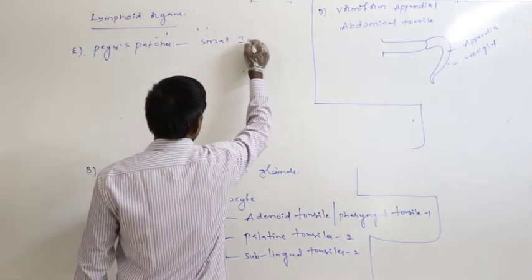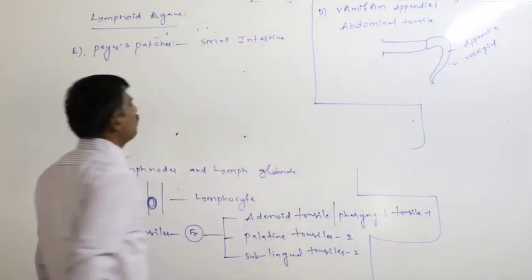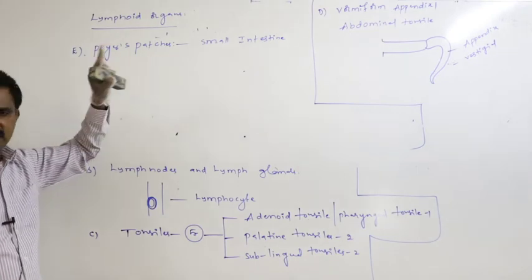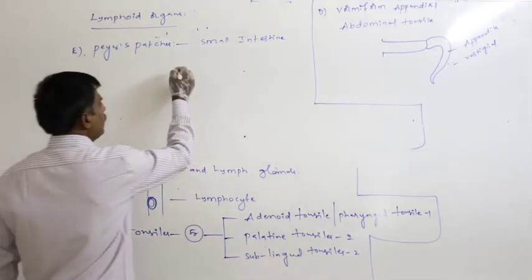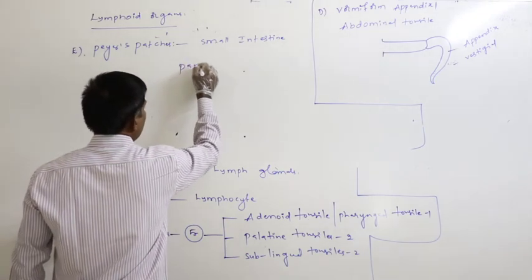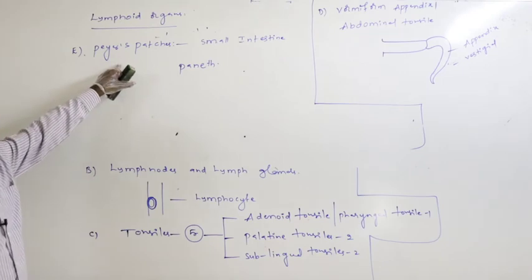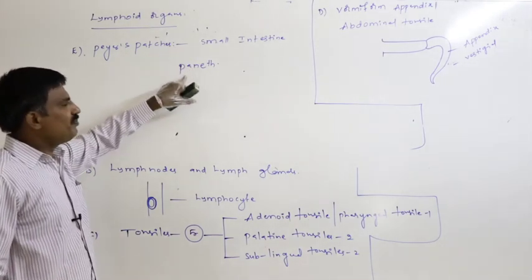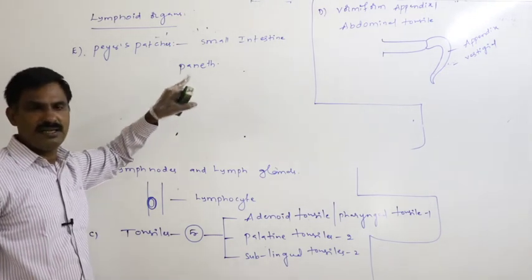Specifically in the small intestinal wall, the lymphatic tissue which provides protection to the stem cells, that is the Paneth cells, is said to be the Peyer's patches. So this lymphatic tissue from time to time provides protection to Paneth cells.